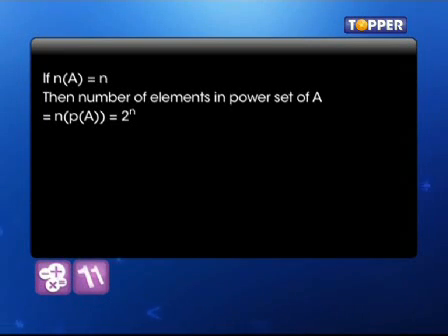If we now have n elements in our original set A, it is easy to see that the size of the power set is 2 to the power of n.